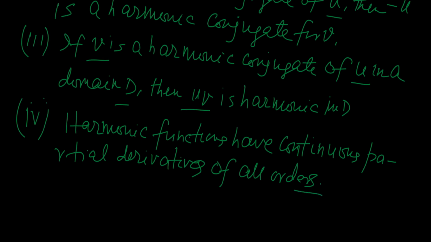It means we can find the partial derivative of any order, say nth order, maybe 1, 2, 3, 4, 5 and so on, of a harmonic function. So these are some important facts that we should remember, and simultaneously I suggest you try to prove these statements analytically, and the ideas developed in this lecture will help you to prove these results. If you are successful in proving these results, it means you have understood all the ideas developed in this lecture.